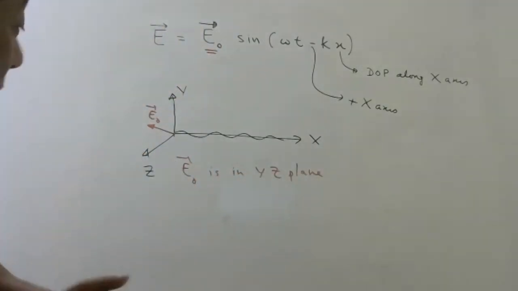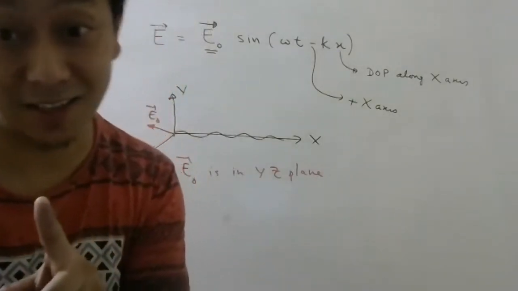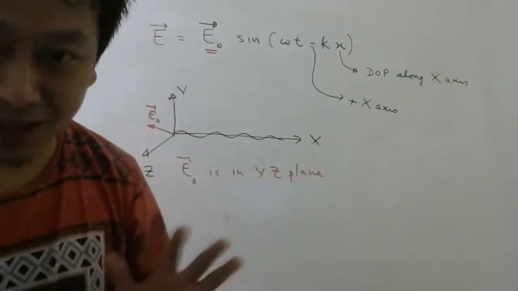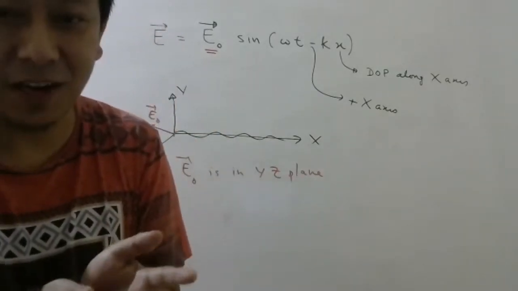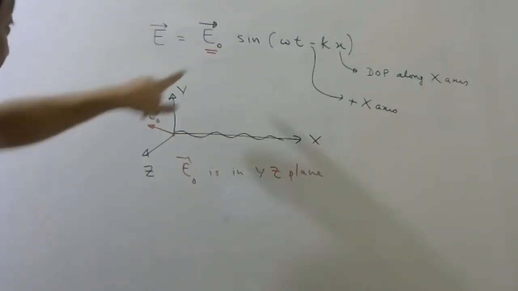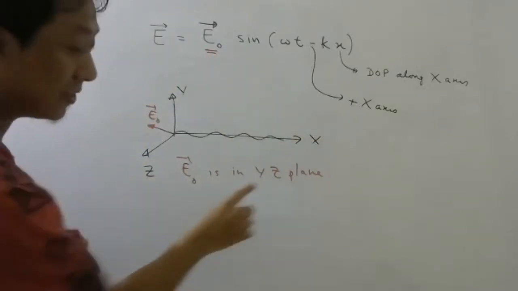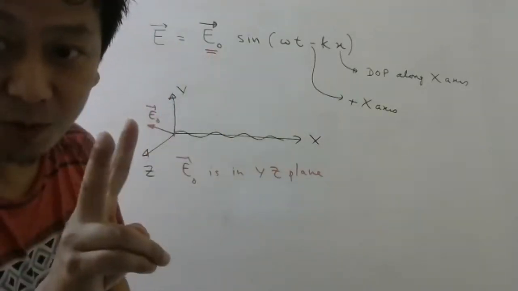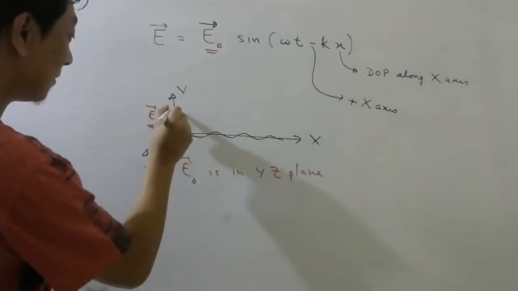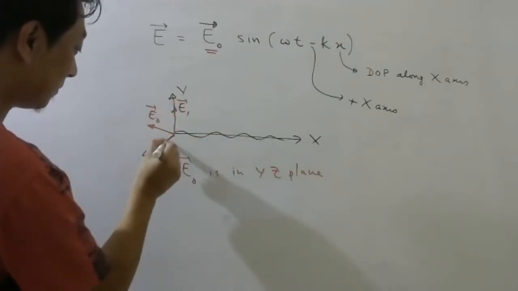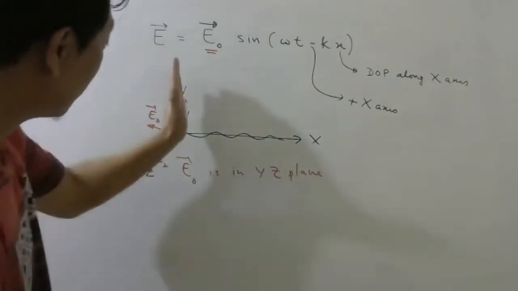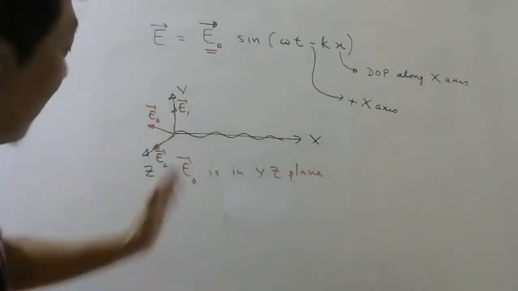Of course, if they say the magnetic field is along the Z axis, then yes, the electric field has to be along the Y axis. But if they don't tell you where the magnetic field is, then the electric field can be anywhere in this plane. Now you know that this vector, which is in the YZ plane, can be broken into two components, one here, one here. And those two components, you can see, are perpendicular.